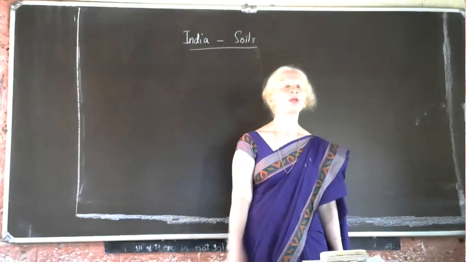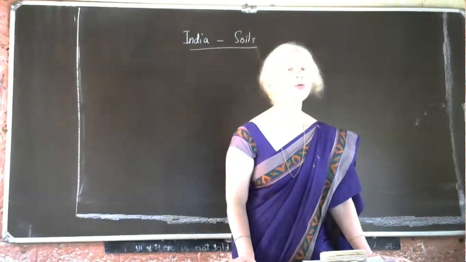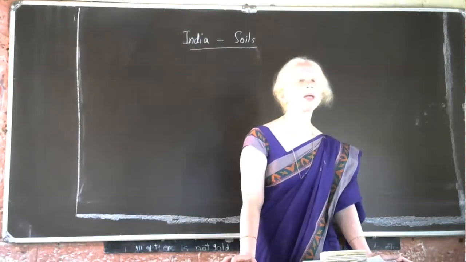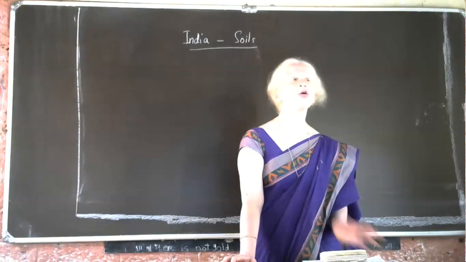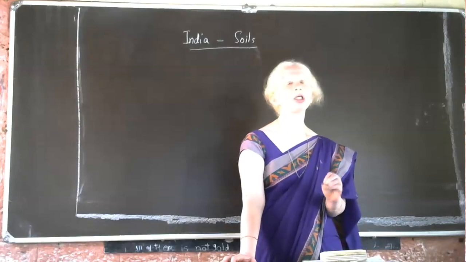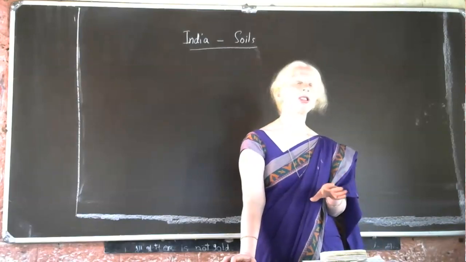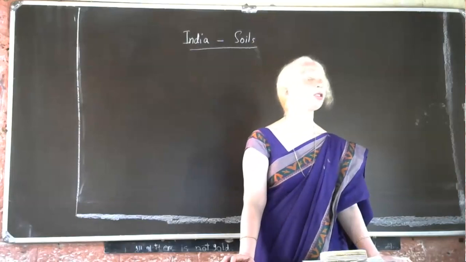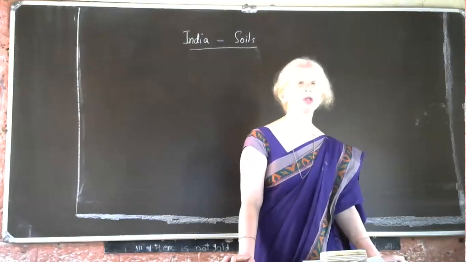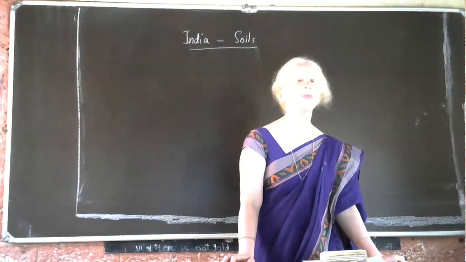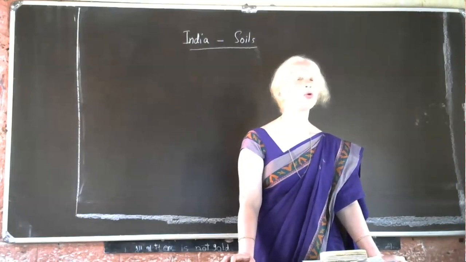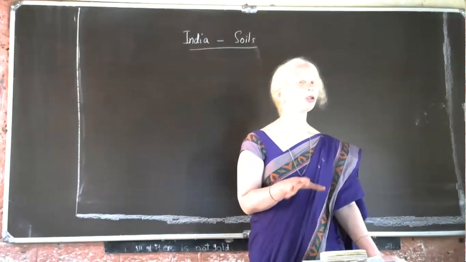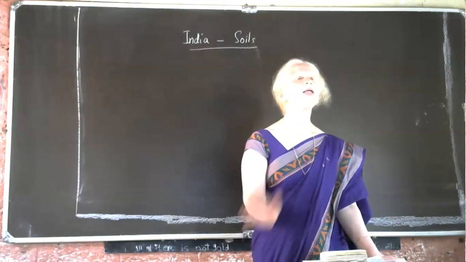That is why during the winter season as well as summer season, agriculture can be carried on in this peninsular plateau region. Means water content, moisture content will be there. So irrigation facility is not needed much, not needed so much, to grow cotton, all these kinds of crops. So water retention capacity, moisture retention capacity is more here, and the name itself suggests, no, the color of this soil is black and dark gray.